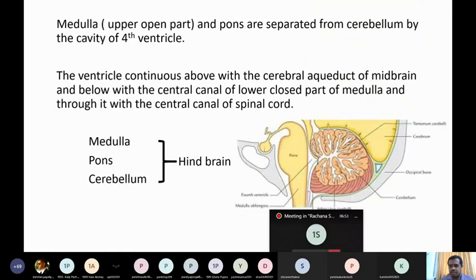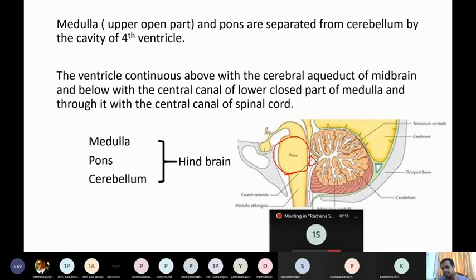Now it is called a bridge because you can see this image here. Can you see this? So this is the pons, clear? And it lies over a cavity below. This cavity is known as the fourth ventricle, which lies between the pons and cerebellum.